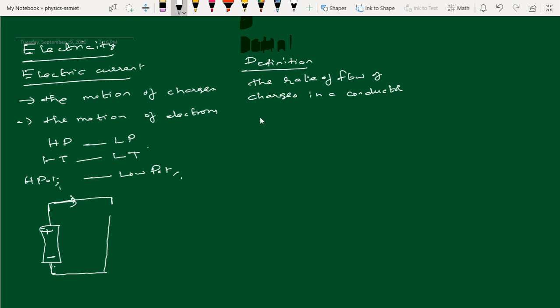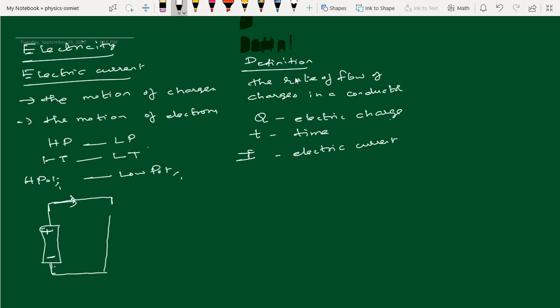Let Q be the symbol of electric charge, T the symbol of time, and capital I the symbol of electric current. Once again, Q is the symbol of electric charge, T is the time, and I is the electric current.